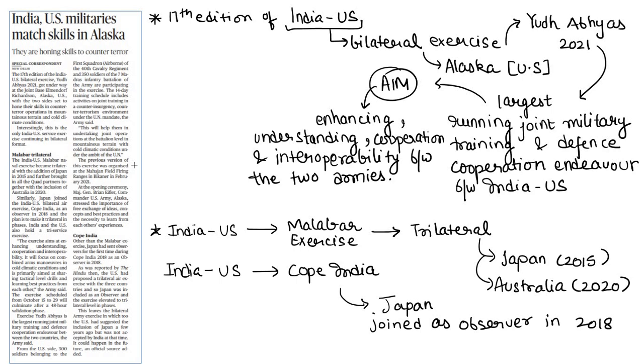Similarly, we had the India-US exercise COPE India, wherein Japan joined as an observer in 2018. The plan of Japan is to convert this COPE India exercise into a trilateral exercise in phases. So this is the India-US militaries match skills in Alaska article that you have to study.